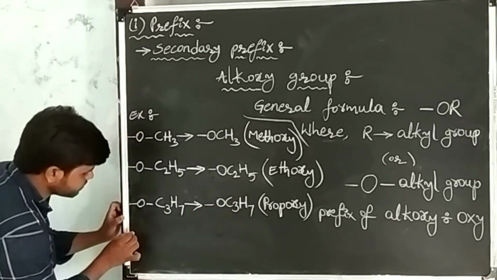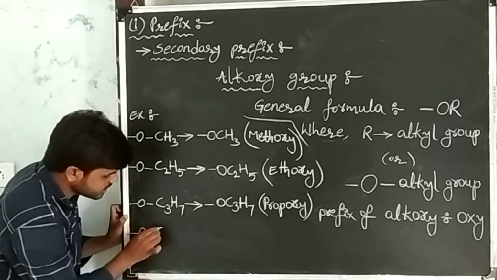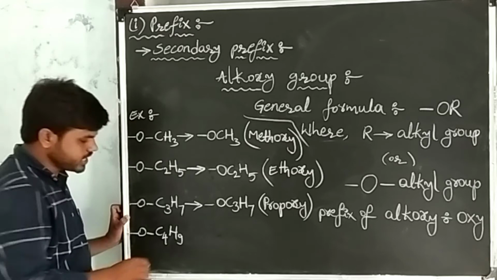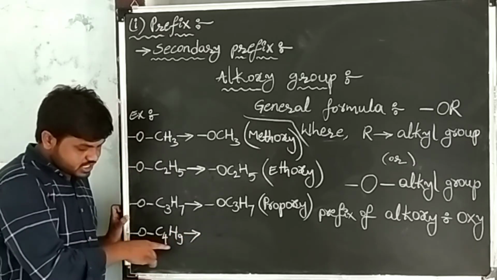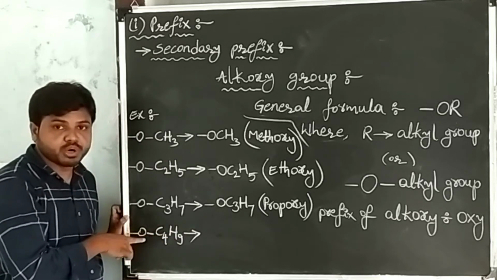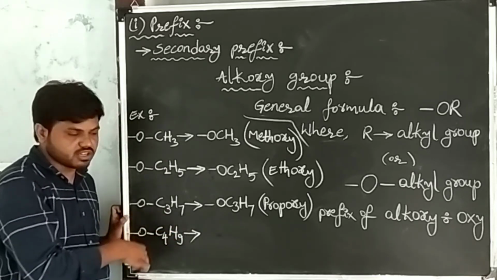Another example: oxygen with a single bond to an alkyl group. Another alkyl I am taking is C4H9. This C4H9 belongs to the alkyl group, and this alkyl group has a single bond with oxygen. So this is one alkoxy.